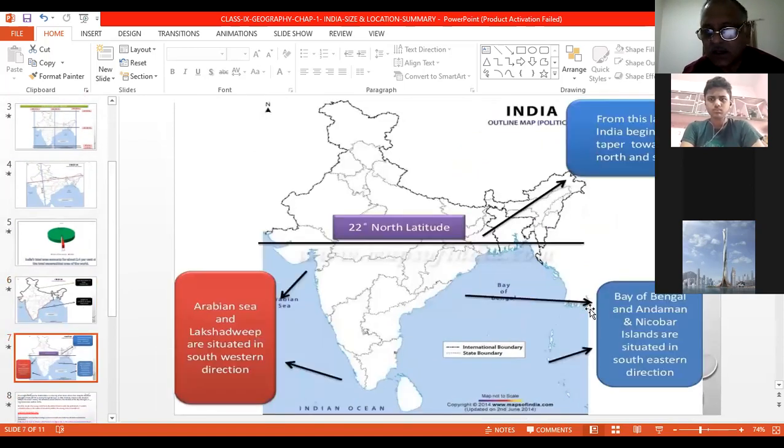Then this is Lakshadweep, and here are the Andaman and Nicobar Islands. They run from north to south, and as you go down, in the end it becomes a rounded shape. It divides the Indian Ocean into two, the Bay of Bengal and the Arabian Sea. Only you have to remember this, nothing else.